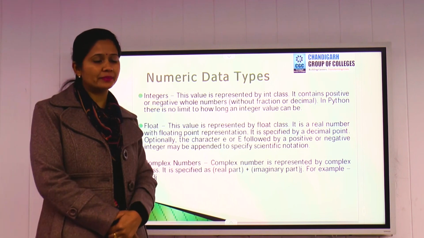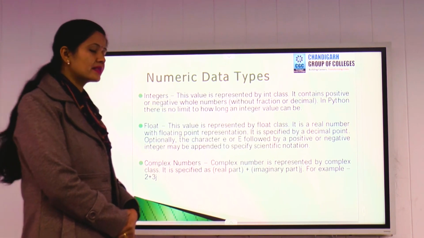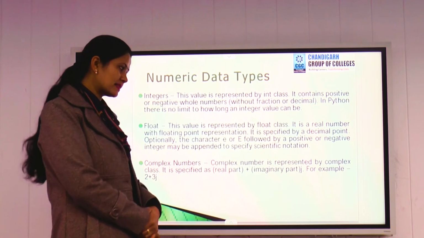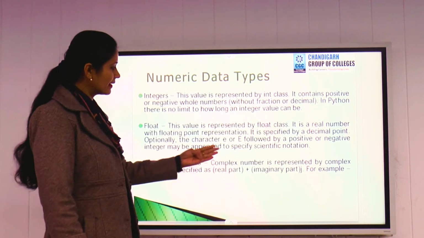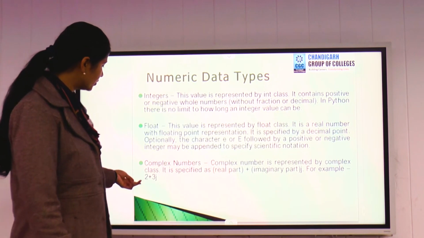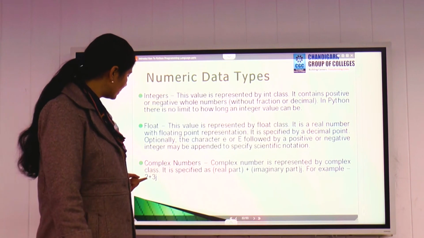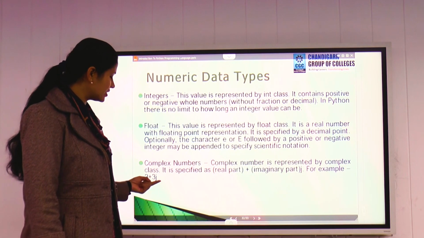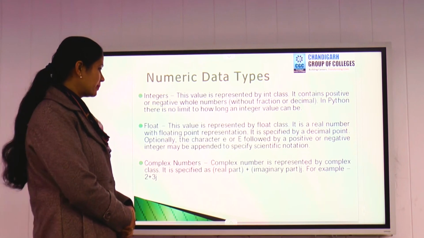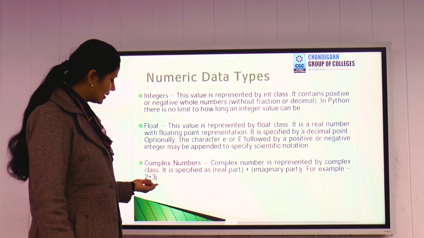Next, we have complex numbers. A complex number is represented by the complex class, and we represent this number in the form of a real part and an imaginary part. For example, you can see here we have given 2 plus 3j. Here 2 is the real part and 3j is the imaginary part. The imaginary part is represented by j.